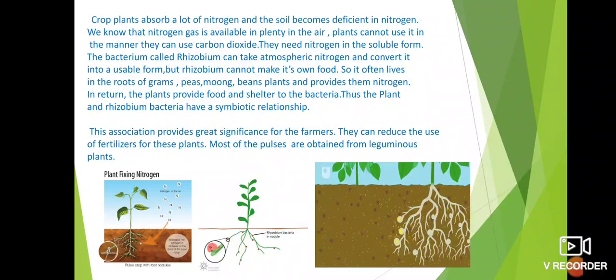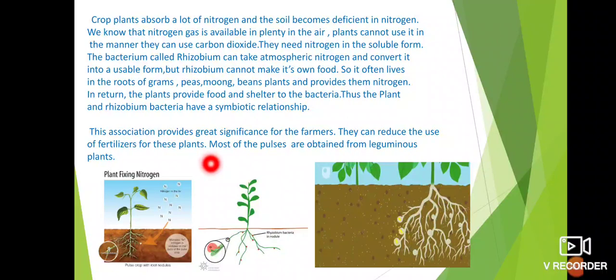See the next point here. This association provides great significance for the farmers. Yes, the association of this rhizobium bacteria and plant provides a great importance to the farmer because they can reduce the use of fertilizers for these plants.